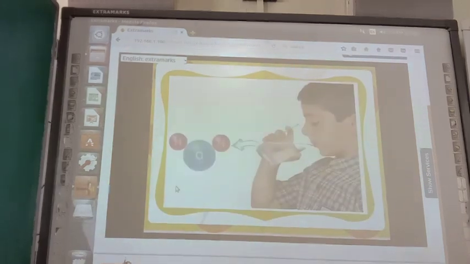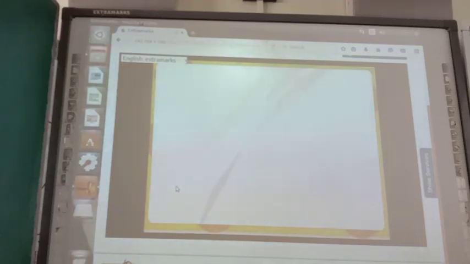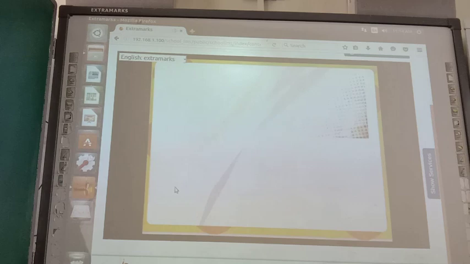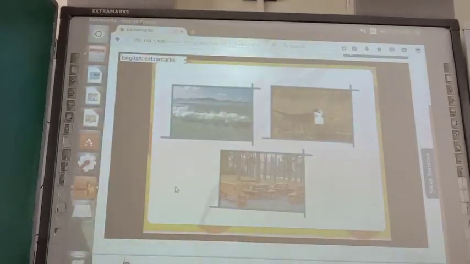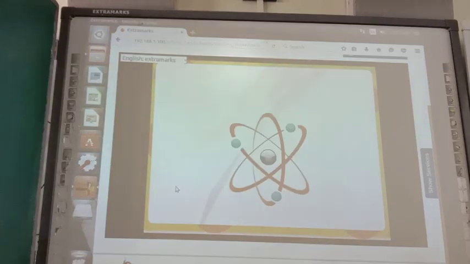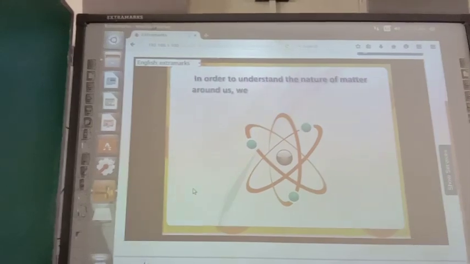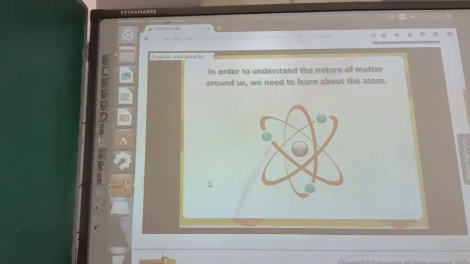most of the objects around us. Though atoms are insignificant in size, yet they constantly affect us in whatever we do. We may not be able to see them, but they exist everywhere. Therefore, in order to understand the nature of matter around us, we need to learn about the atom.